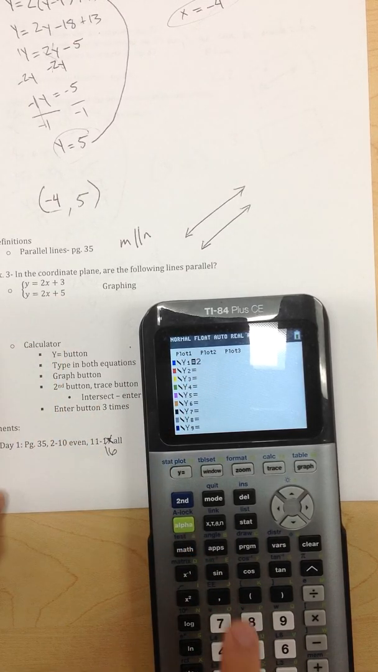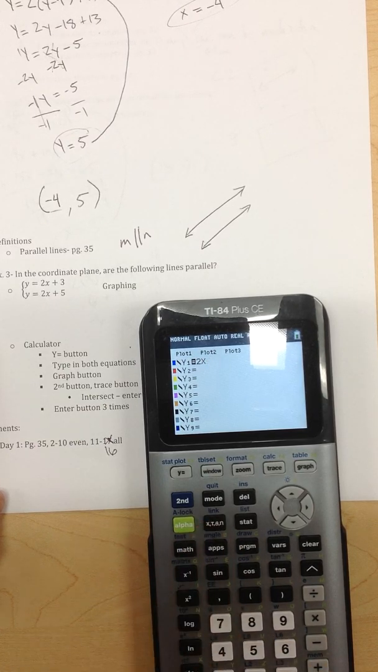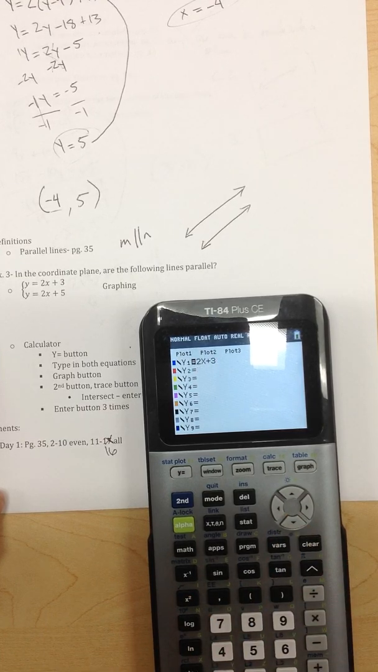So I'm going to go 2. My x button is the one that's directly under the mode button. So I push that, and then plus 3, and that's one equation plugged in. Then I arrow down to the second one, and I go 2x plus 5.